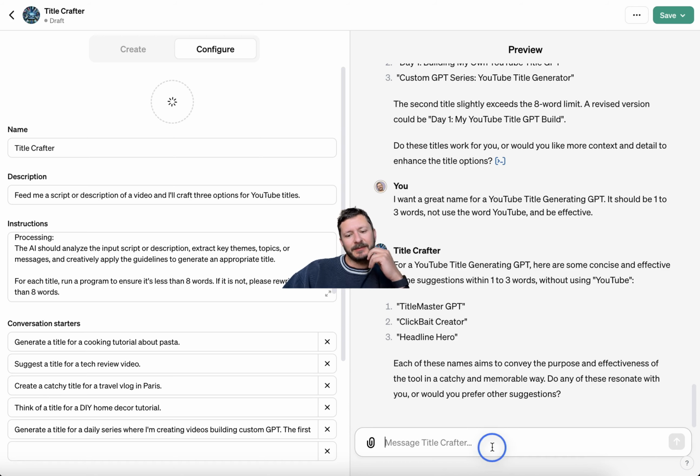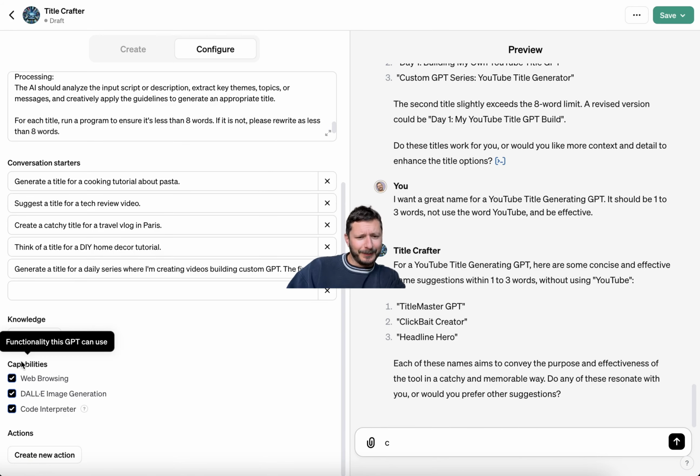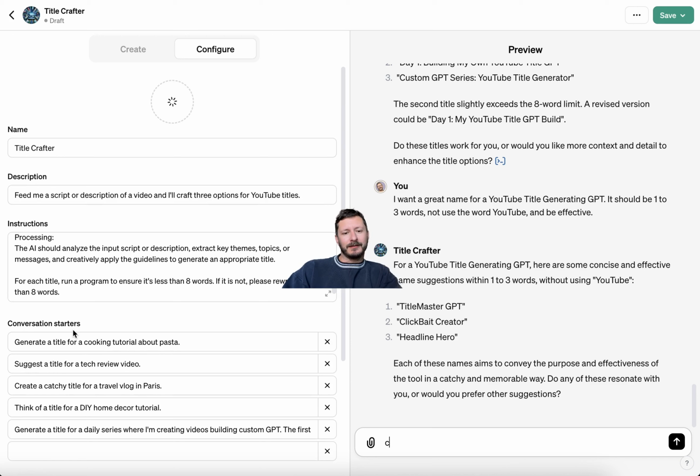It's taking its sweet time. I might also do this. So at the bottom, you can have capabilities. So this has web browsing, DALL-E, and code interpreter. Kind of sick. You can turn them off if you don't want it in your GPT. Ooh, it showed up.